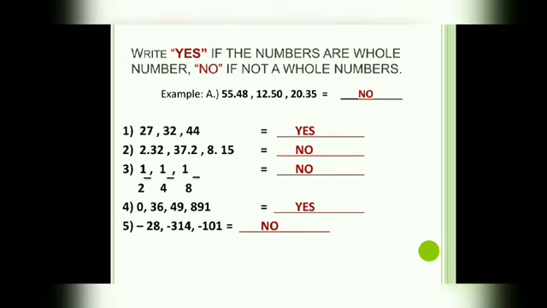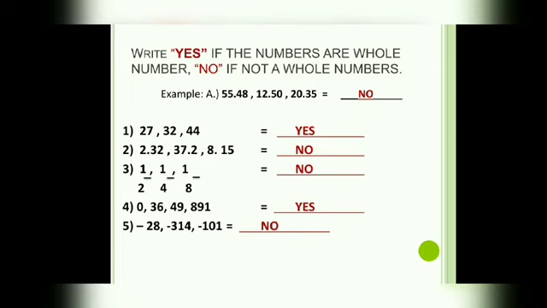That's why the answer is no. Number 3, 1/2, 1/4, 1/8 are not whole numbers. The answer is no. Number 4, 0, 36, 49, 891. The answer is yes, because they are whole numbers.